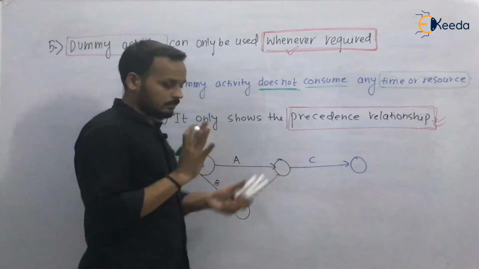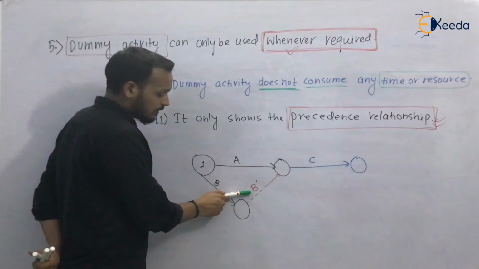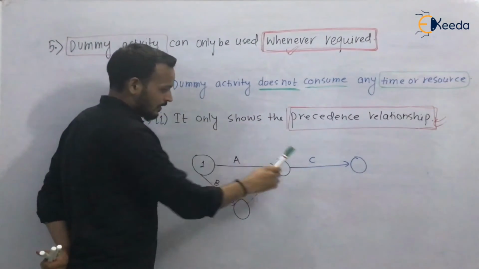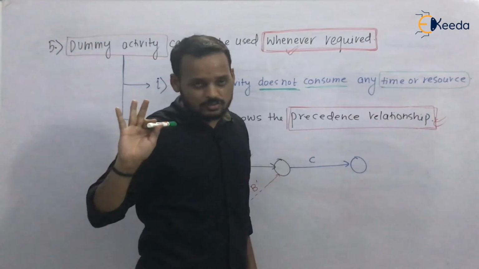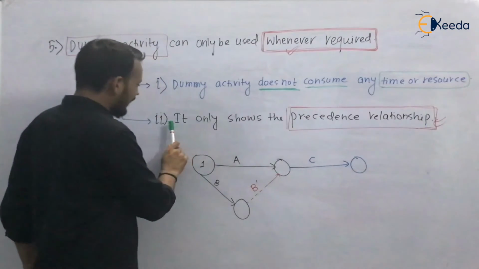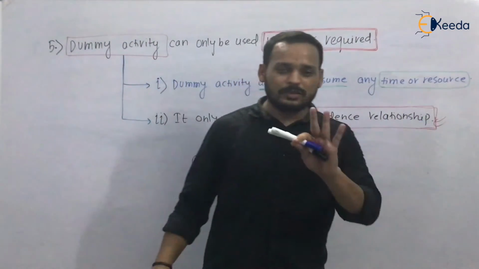So we can say that a dummy activity shows the precedence relationship.